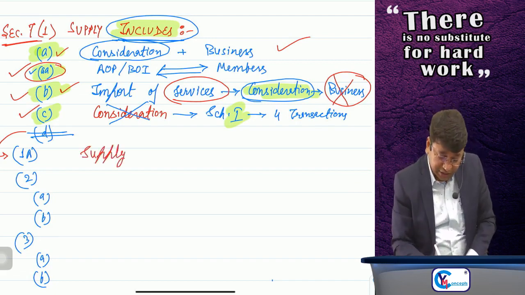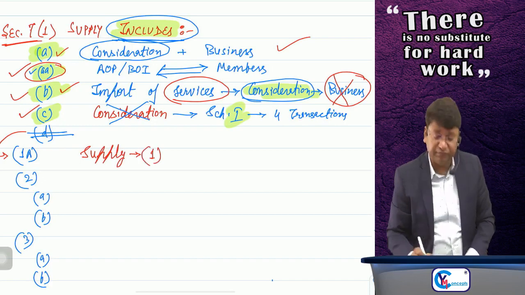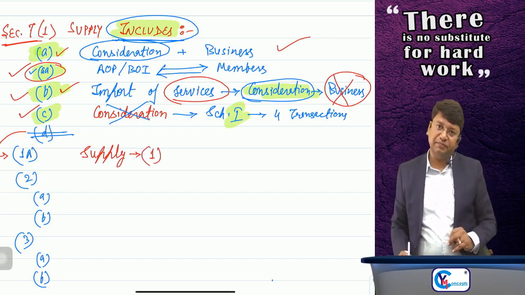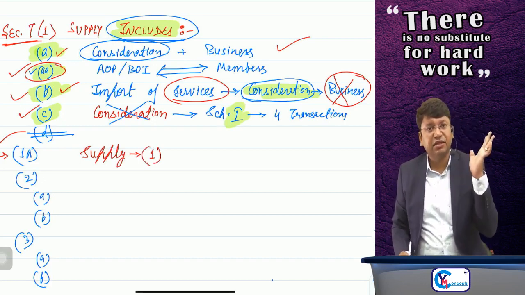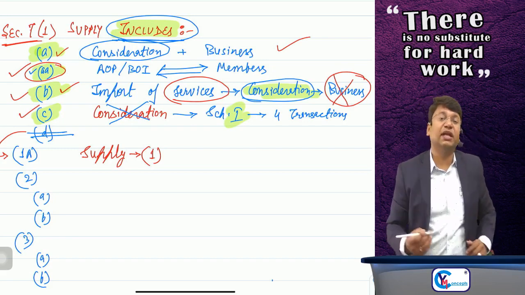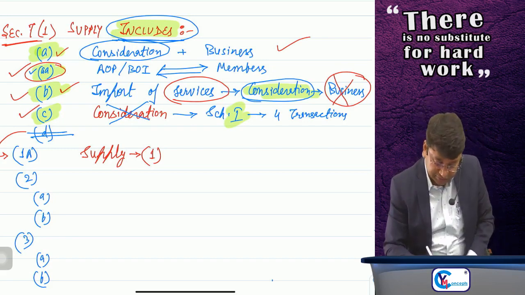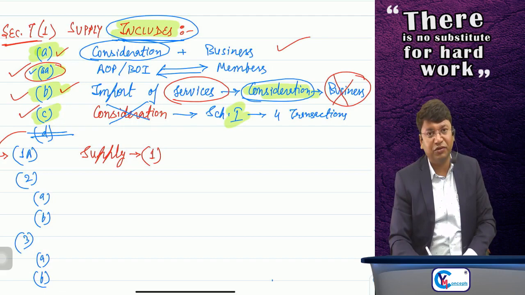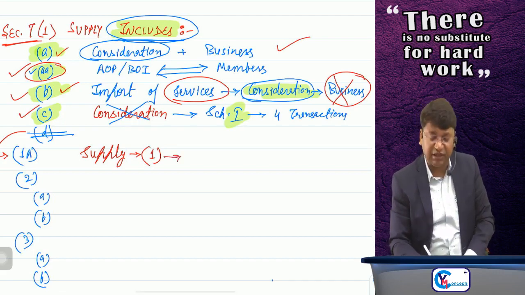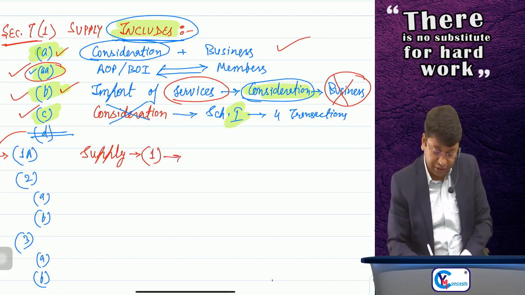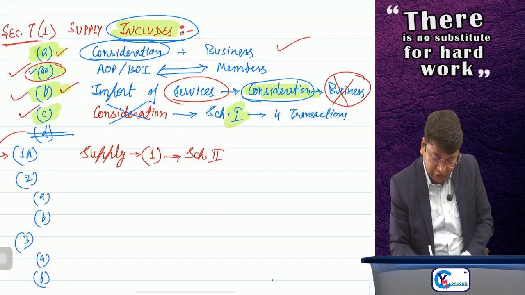The transaction is supply as per subsection 1. Then coming to subsection 1A. The transaction is supply as per subsection 1, but there was a dispute whether it is supply of goods or supply of service. So to remove the ambiguity, Schedule 2 was inserted by the government.